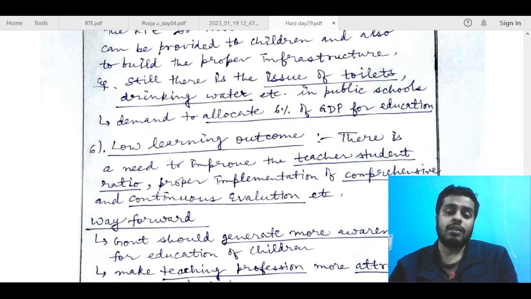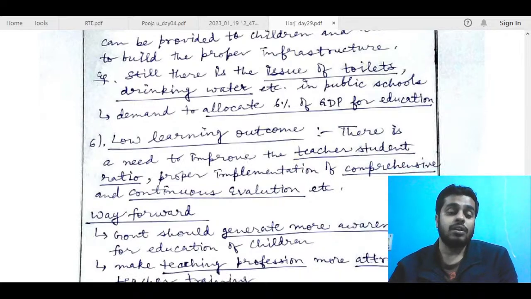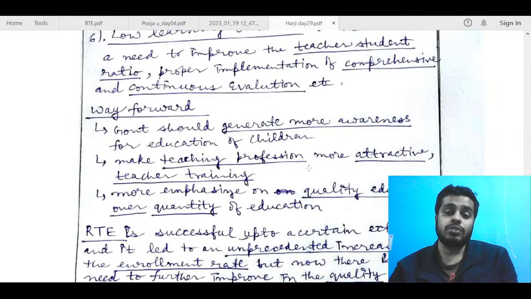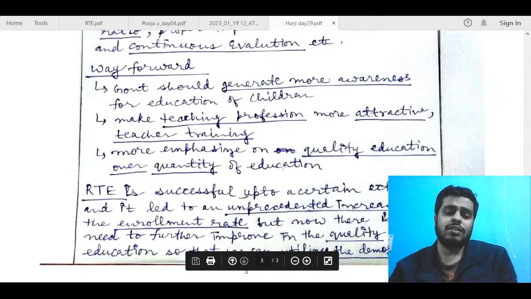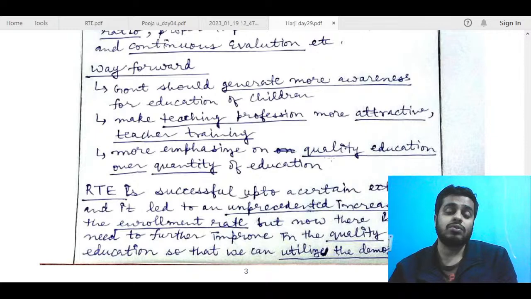Low learning outcomes: here, for example, you can talk about those issues. When you talk about teachers, you can talk about lack of training and all, and then you can link it with the Nishtha scheme. So those things you can do. Way forward: government should generate more awareness for education of children, make the teaching profession more attractive, teacher training. For example, here you can write Nishtha, more emphasis on quality education over quantity of education. RTE, no, I think this point can be avoided because both are important. I think enrollment in schools is also important along with quality. So better than that, you can frame it better.